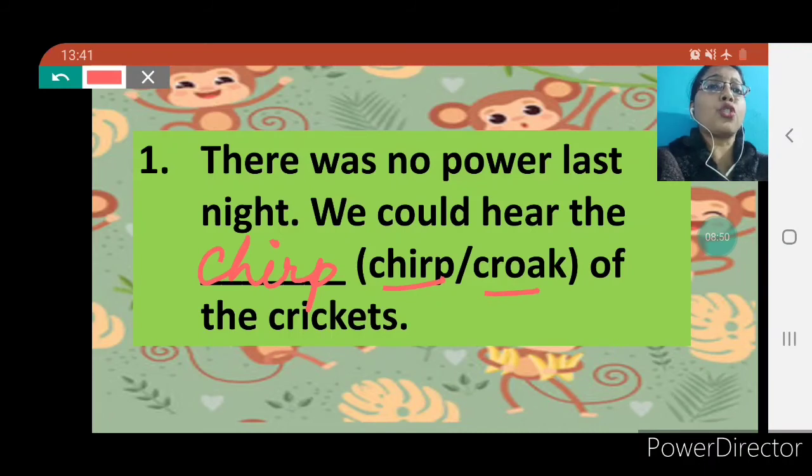Frogs croak, but here the correct answer is chirp.